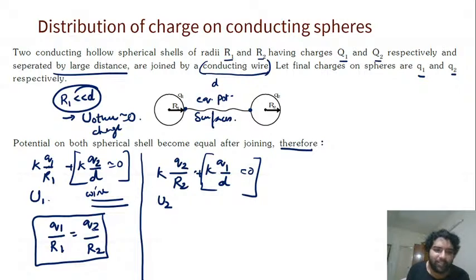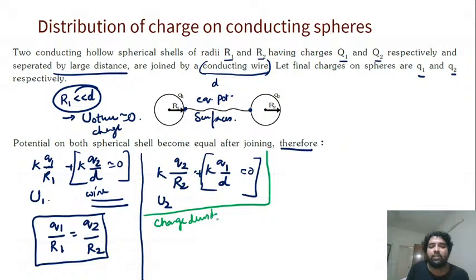Okay. So next, charge. Now, what can you say about charge? Charge is density into area, now this is an areal charge. Now we'll look a little into the charges. How will the charges react? Charge density we'll see in this form. Will be sigma. Let's take. So Q1 can be written as what? Sigma 1 into 4 pi r1 square. Okay, just write out. And Q2 will be sigma 2 times 4 pi r2 square.